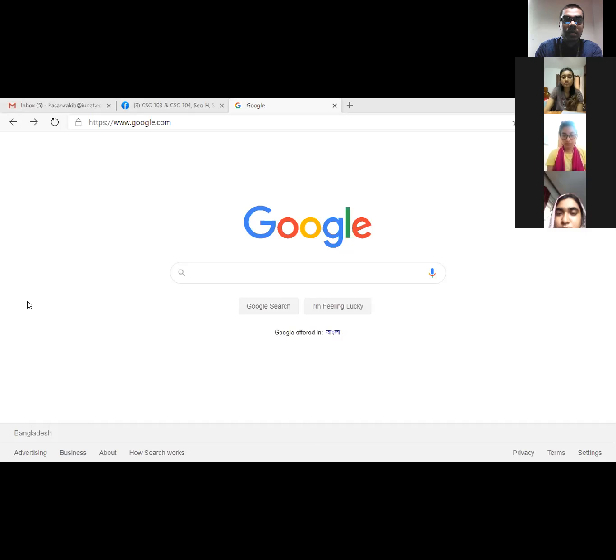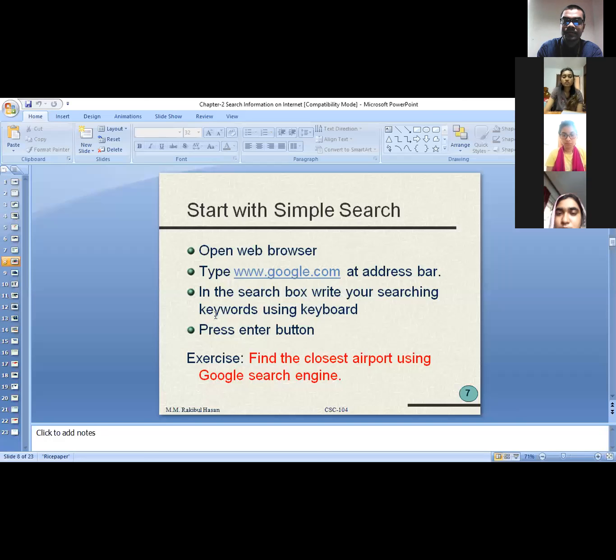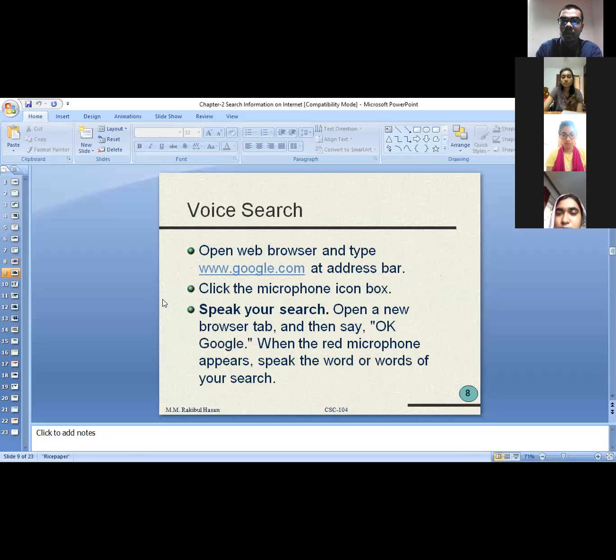Now what do we have in the slide again, let's see. Let me share my slide again with you. So now they are talking about voice search, how we can search something using our Google search engine through our voice, not typing any text. Through voice, how we can search something. Let me show you another example. I'm sharing my browser again.